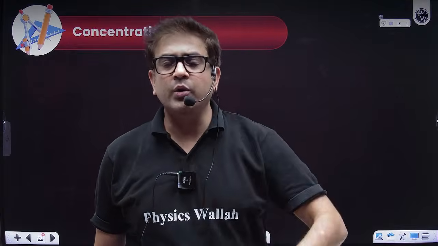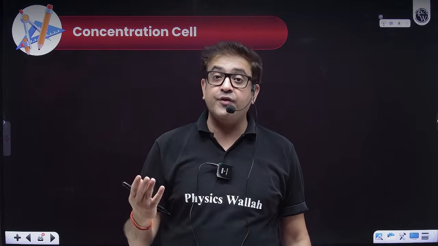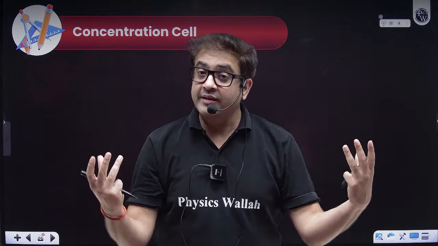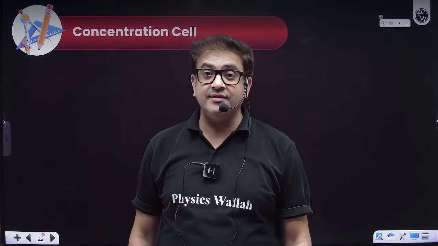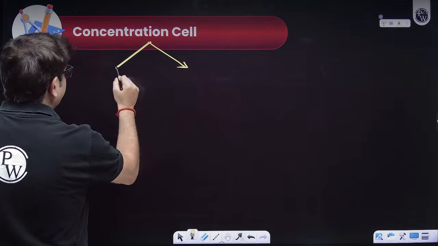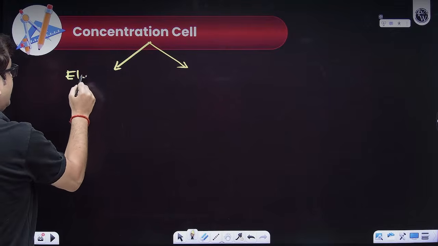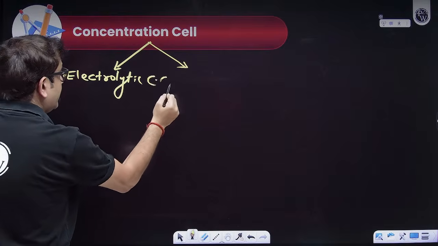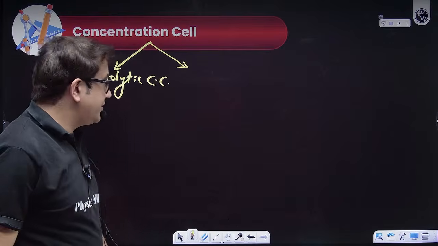Sir, you have already told us how to apply Nernst equation. You have already told us that cell potential and standard cell potential is the difference of electrode potential of cathode and anode. But sir, once we have the same electrode, then can we change the concentration? Yes. Concentration cells are of two types. One is electrolytic concentration cell. What is an electrolytic concentration cell?